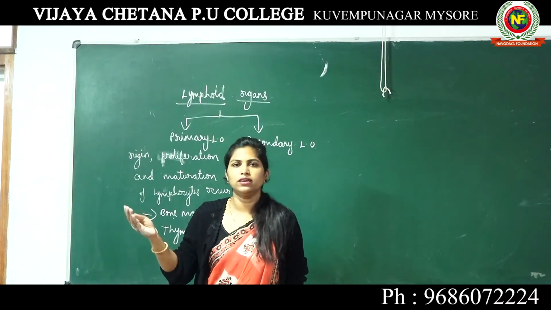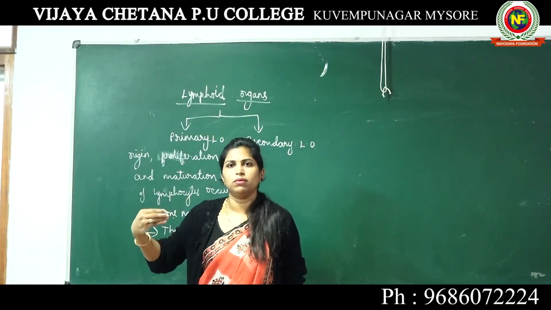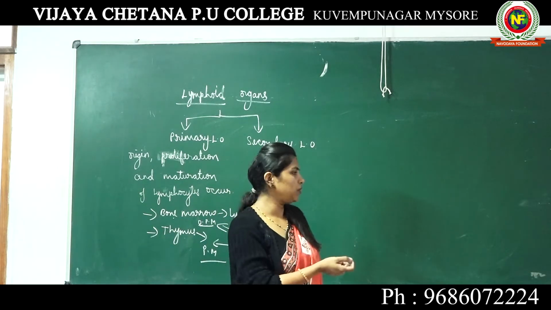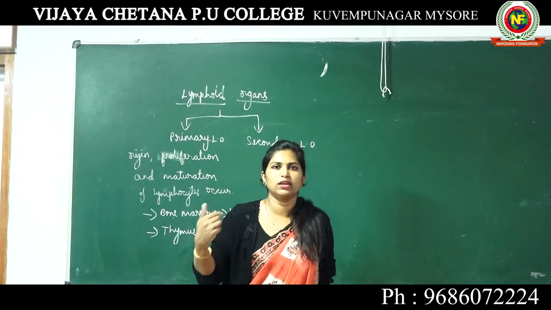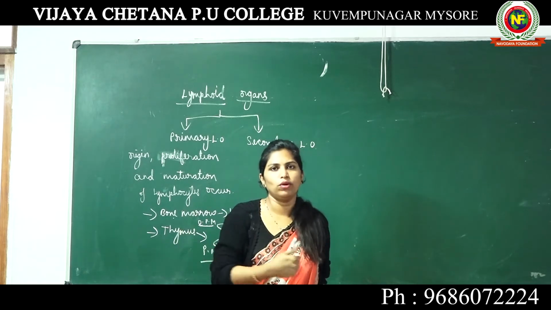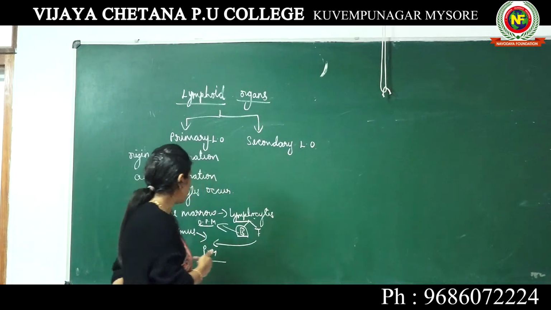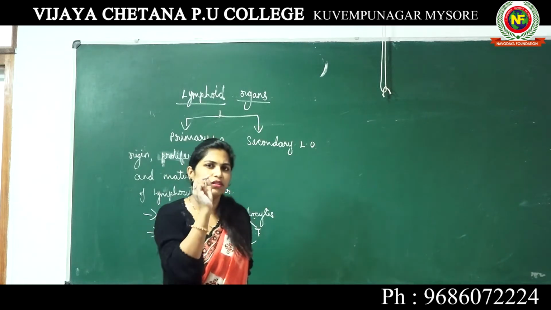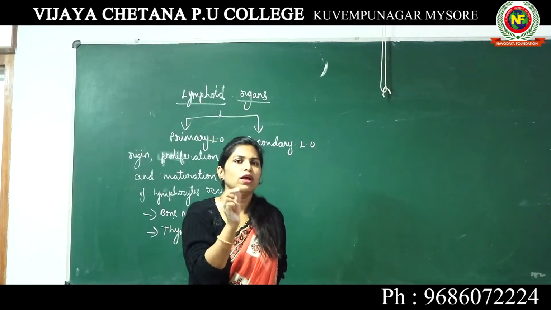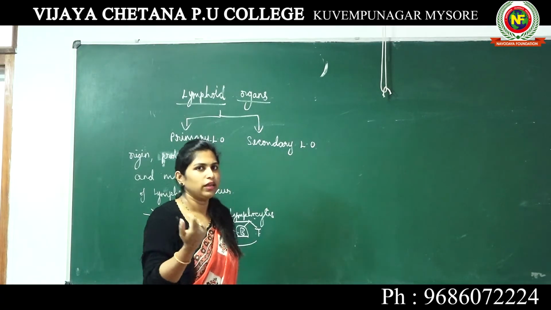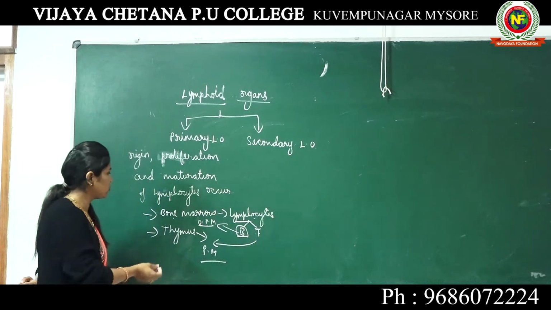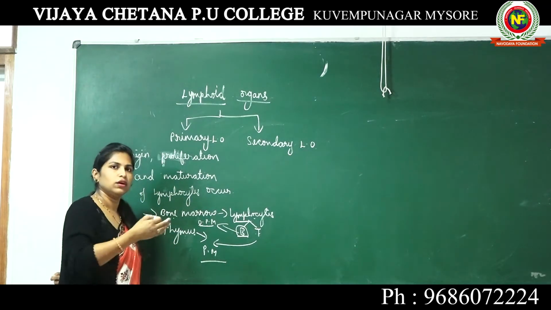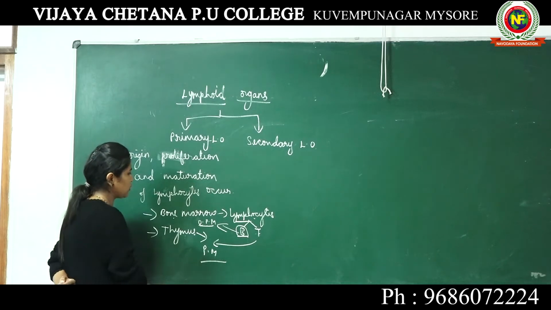As we reach the adult stage, the size of the thymus will decrease. This is probably the only organ whose size decreases as we grow old. That is the reason that in old age people, the size of the thymus is so small that their immunity is also very low. So the size of the thymus keeps decreasing as we reach the adult stage.